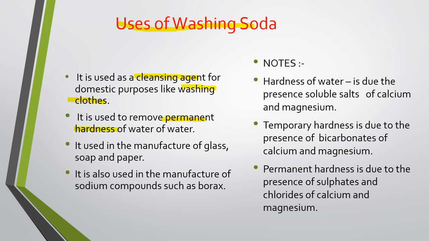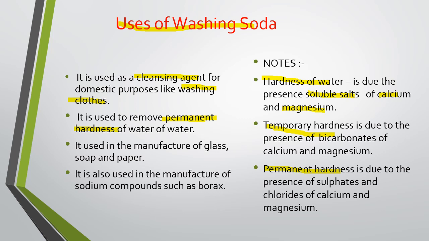When we are talking about the permanent hardness of water, you should know what is hardness of water. Hardness of water, children, is due to the presence of soluble salts. Here you just keep in your mind soluble salts of calcium and magnesium. These two salts are responsible for hardness of water. Again, depending upon the soluble salts of calcium and magnesium, hardness may be categorized as temporary hardness and permanent hardness.